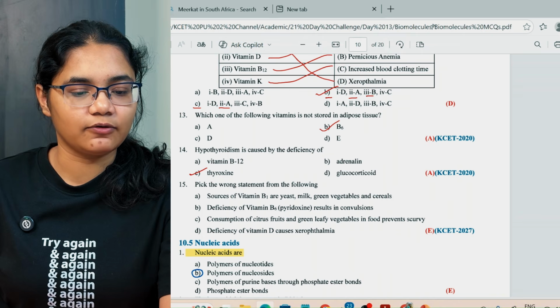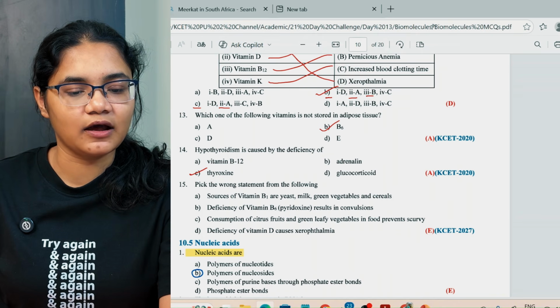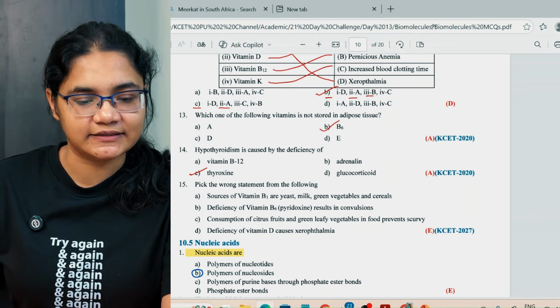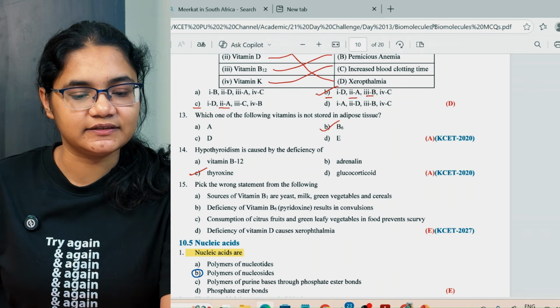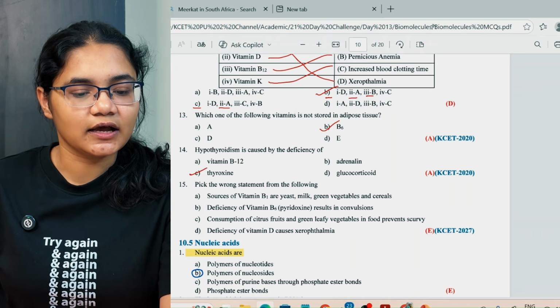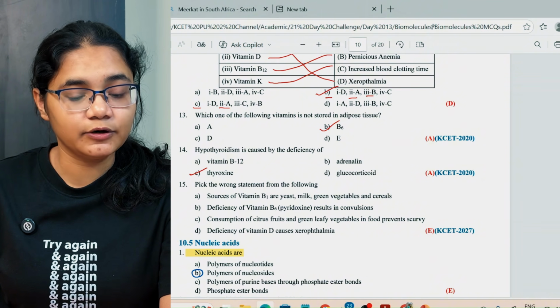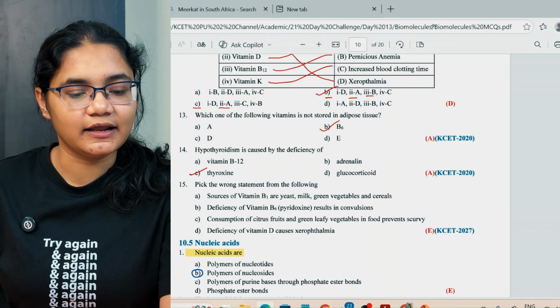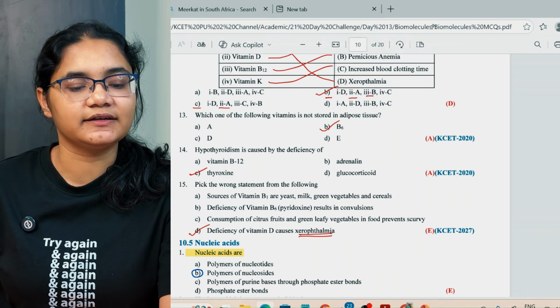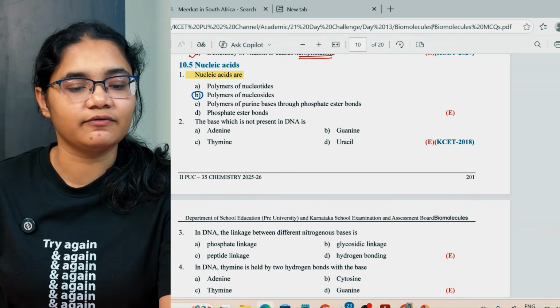Pick the wrong statement from the following. Sources of vitamin B1 are yeast, milk, green vegetables and cereals. Deficiency of vitamin B6 results in convulsions. Consumption of citrus fruit and green leafy vegetables in food prevents scurvy. Vitamin D deficiency causes xerophthalmia. This is the incorrect statement, as it is the deficiency disease of vitamin A.